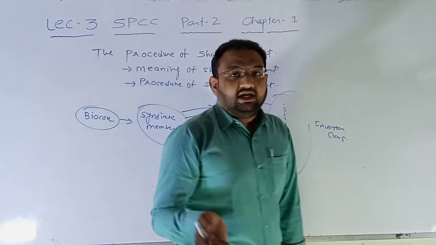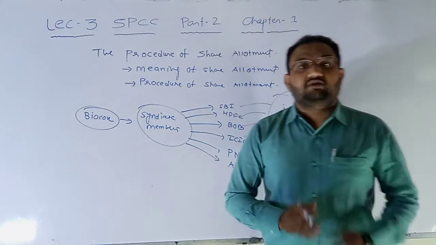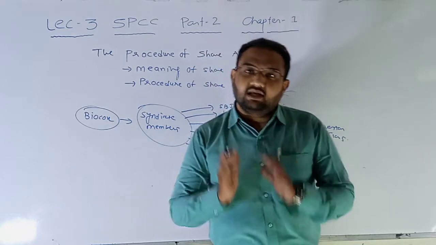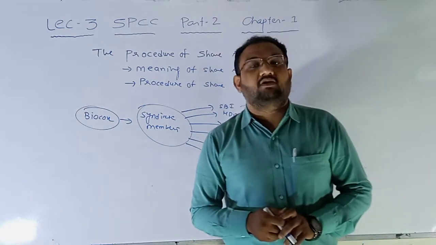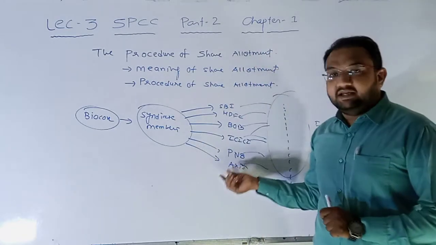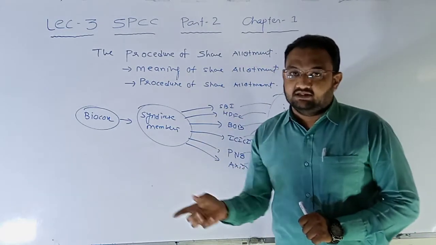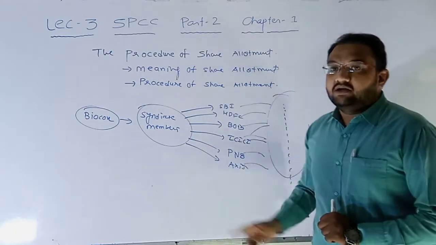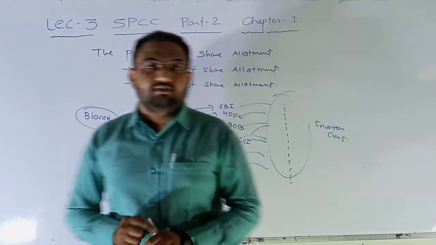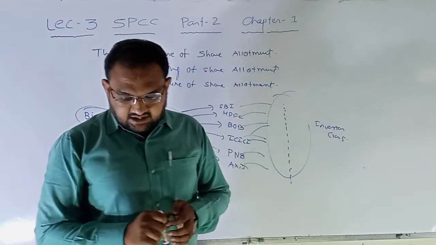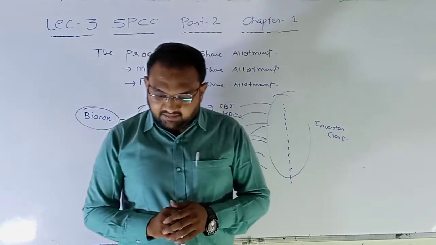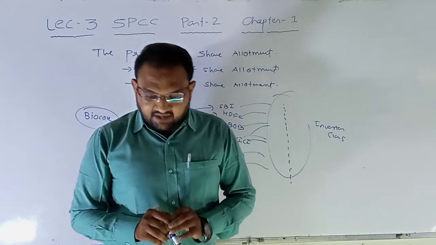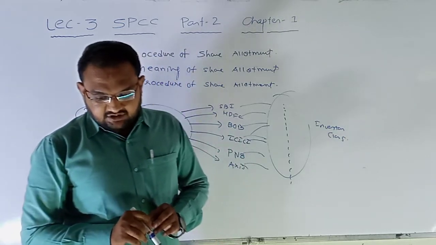It may happen sometimes, due to market sentiment, that some investors do not apply to particular IPOs. Then their amount will not be blocked, because the bank hasn't received an application from the investor. So on the basis of applications received from investors, the bank will block the amount of the investors. So the first step is receiving the share application and blocking the application money in the bank account of the applicant by recognized bank branches for the ASBA procedure.